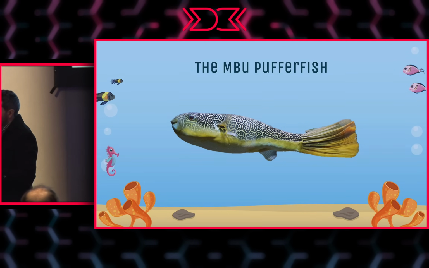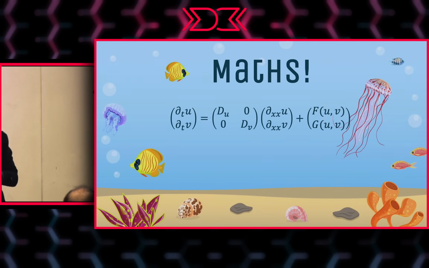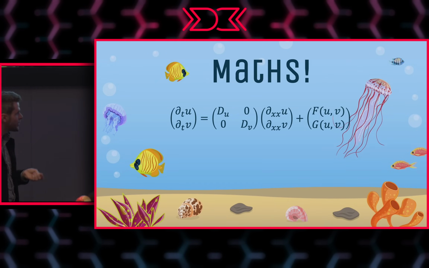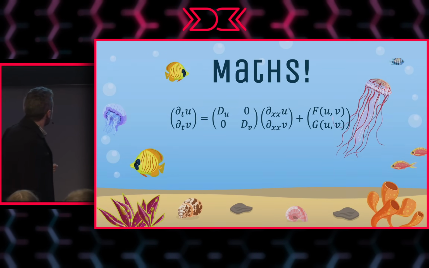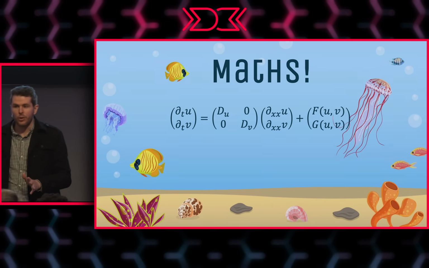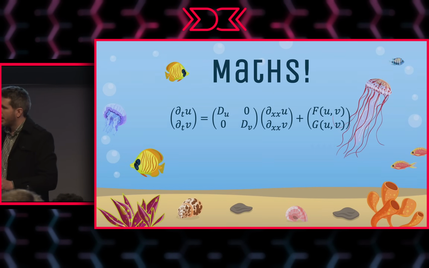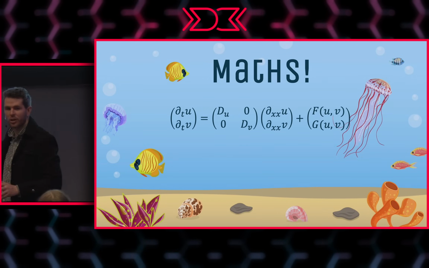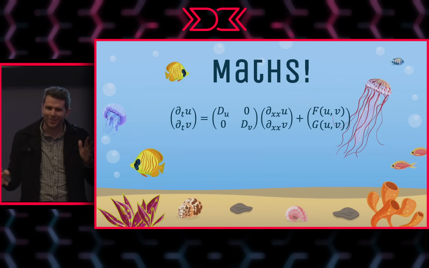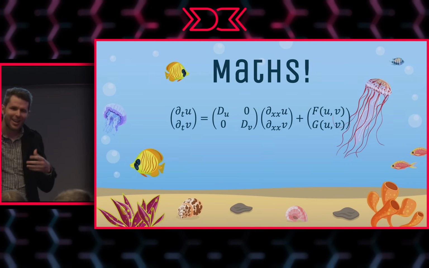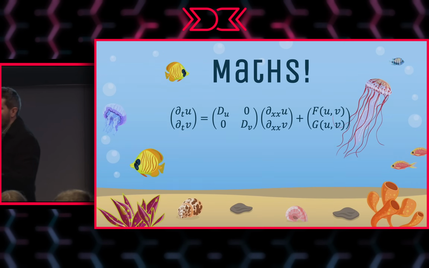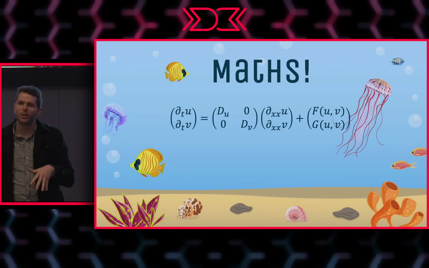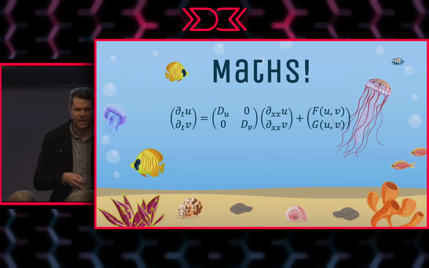Now, the answer that Alan Turing came up with was, of course, maths, because if you ask a mathematician to solve a problem, he's going to solve it using maths. And these equations here are called reaction diffusion equations. And if you look on the left, you can see we've got partial differential equations, and there's more than one of them. So I know enough about maths to know that when you start having to deal with systems of partial differential equations, that's when you go and become a computer scientist instead.